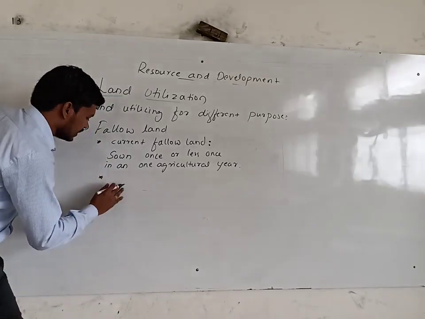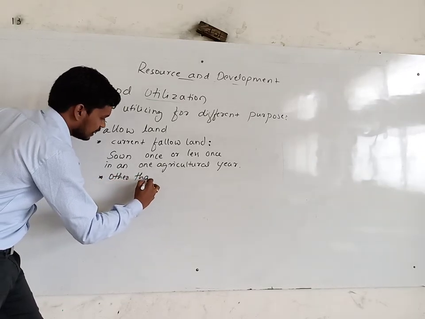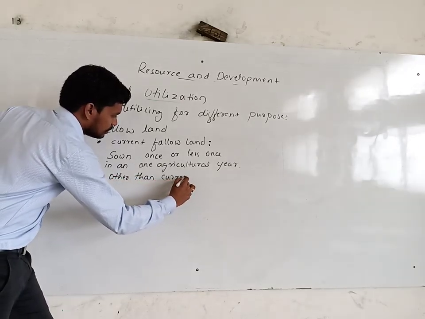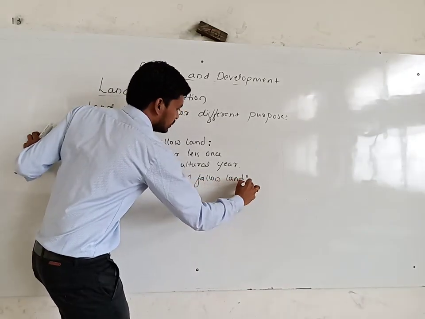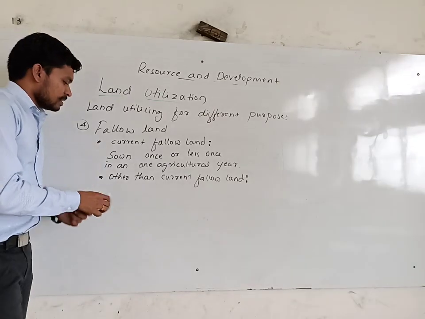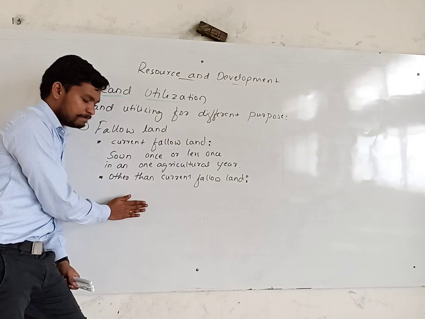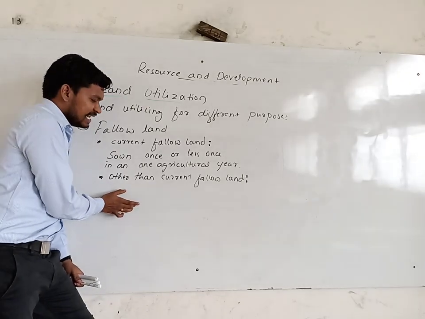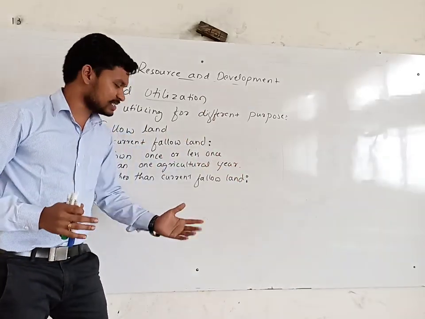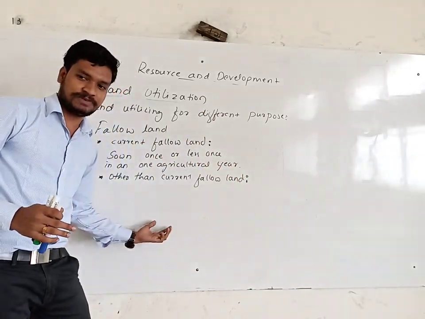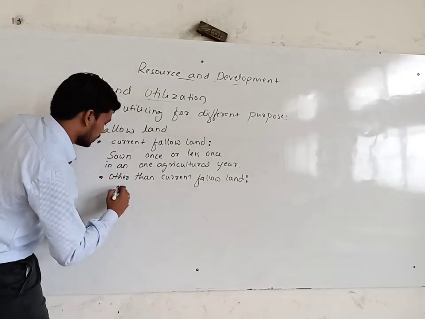Then we have another type of land, other than current fallow land. Like here, the land is an agriculture field, but nothing has been sown for a period of 1 to 5 years. In between 1 to 5 years, nothing is sown in this agriculture field. It's called other than current fallow land.